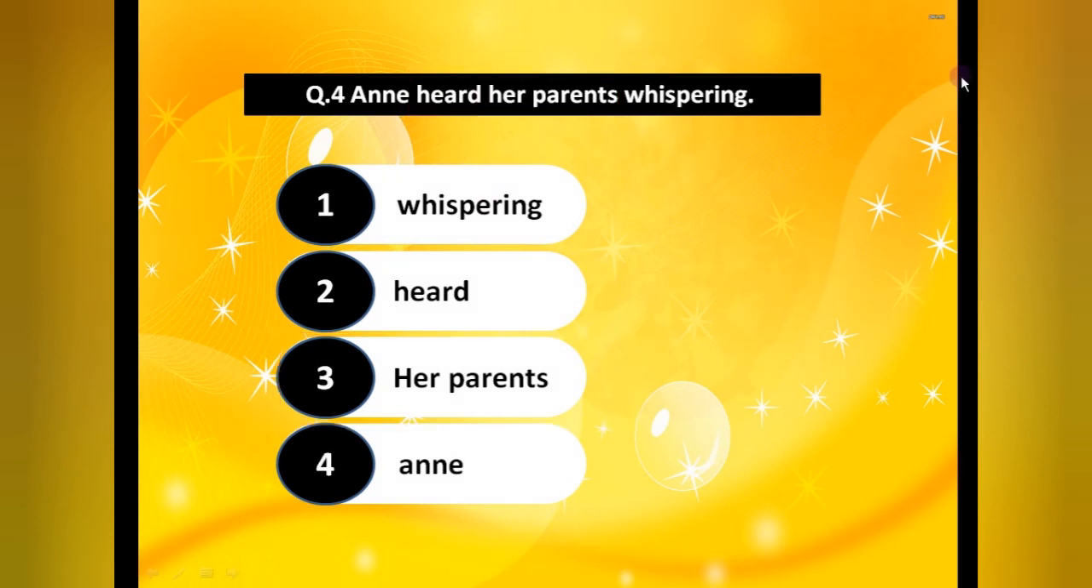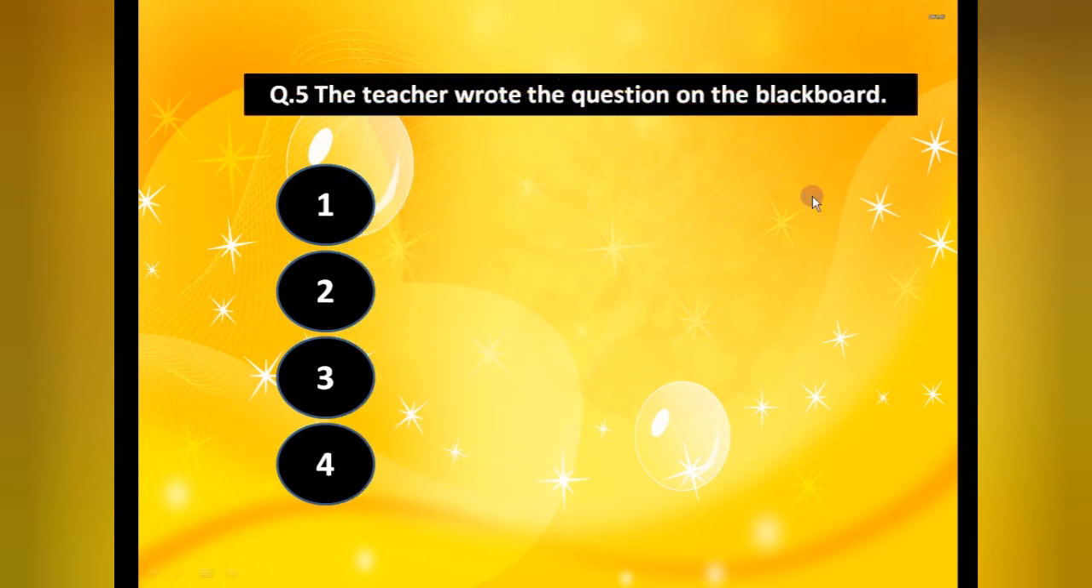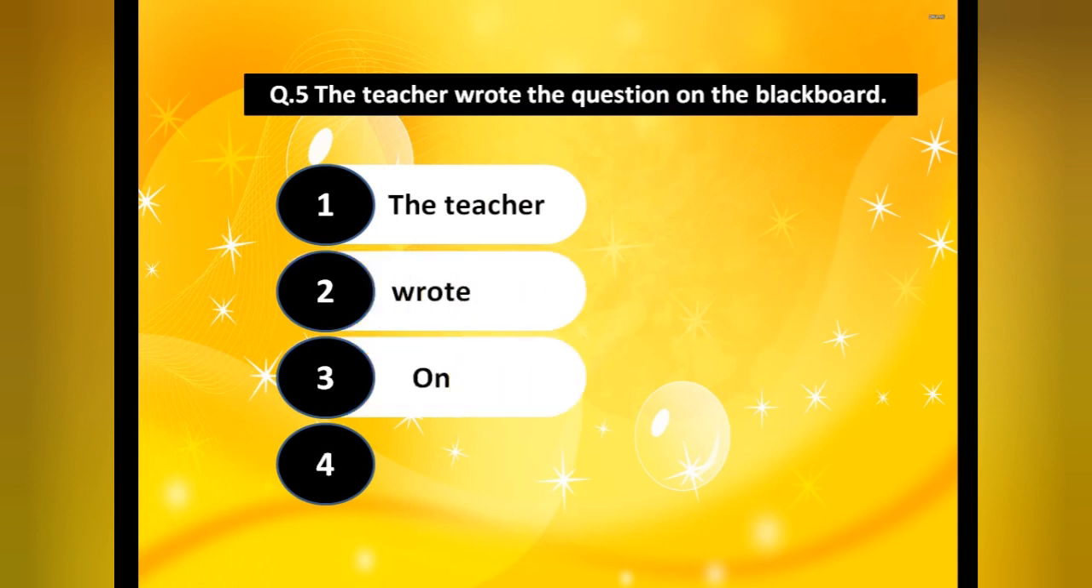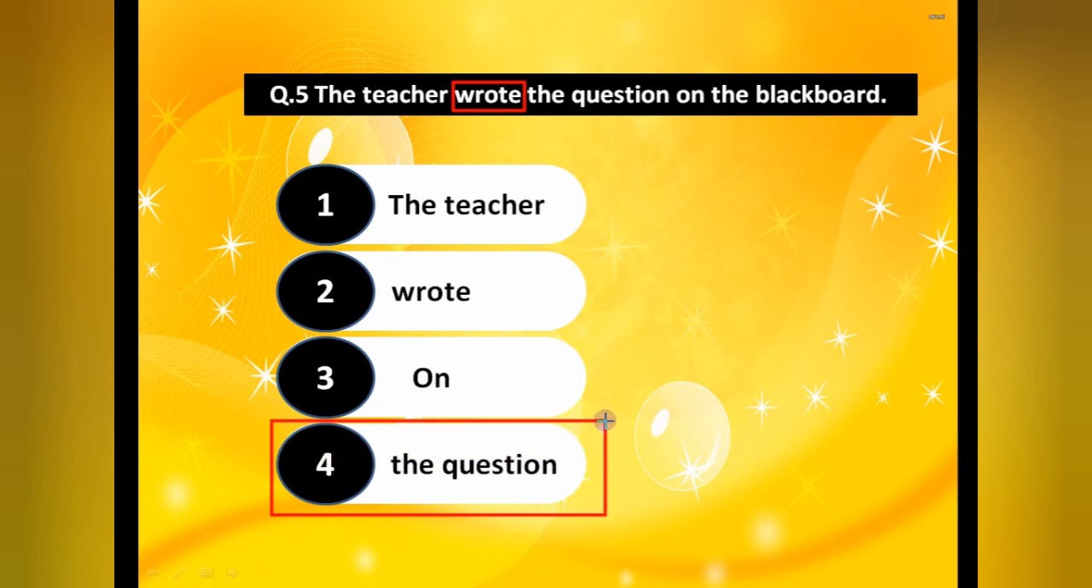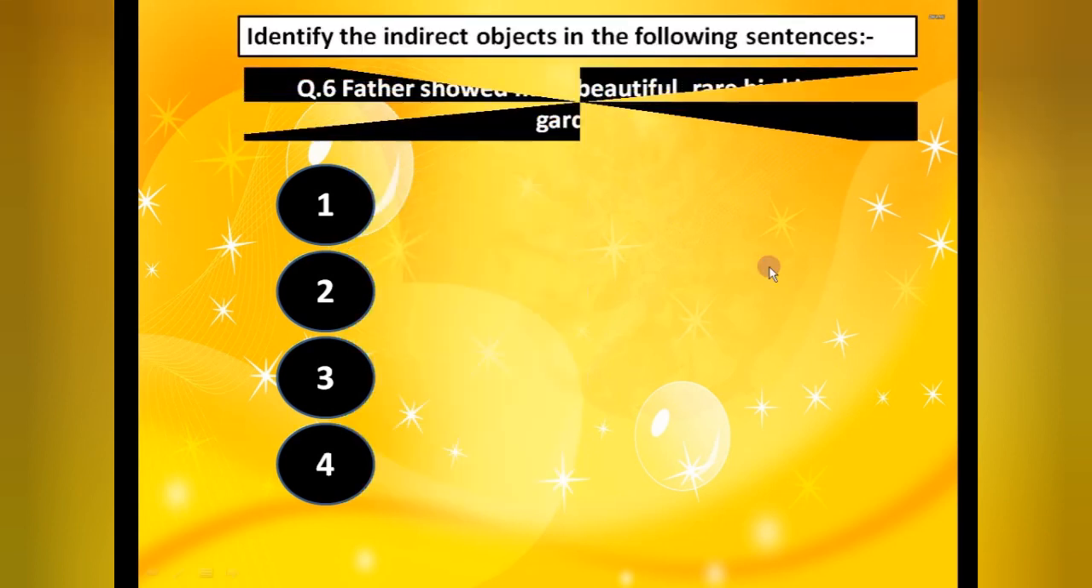Fine. Now the next one we have: the teacher wrote the question on the blackboard. Again, first of all identify the verb. The teacher, action, what is the action she is doing? That is wrote. So this is our verb, wrote. The teacher wrote what? The question. That is our direct object. Understood? Who and what, these are the two question words you have to keep in your mind.